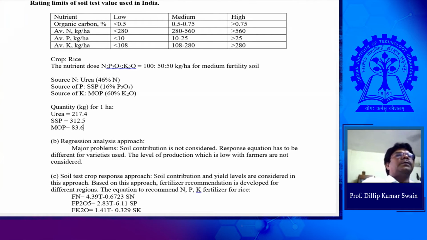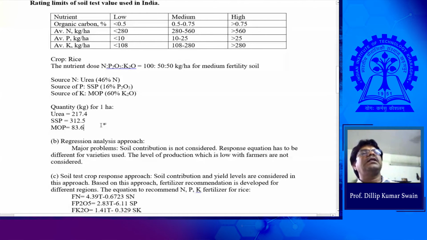So if your requirement is N, P2O5, K2O 150, 50 kg per hectare, and that has to be supplied through urea, SSP, MOP, this is the requirement for a blanket recommendation. Suppose you are applying both organic and chemical fertilizers together, not only chemical fertilizer.